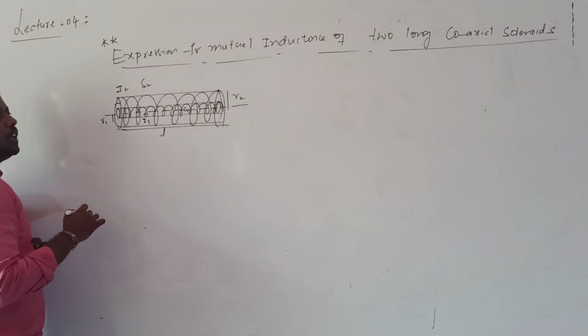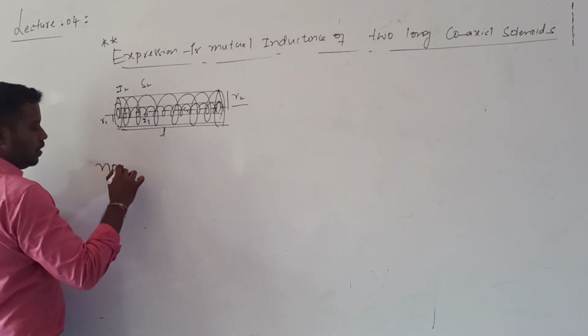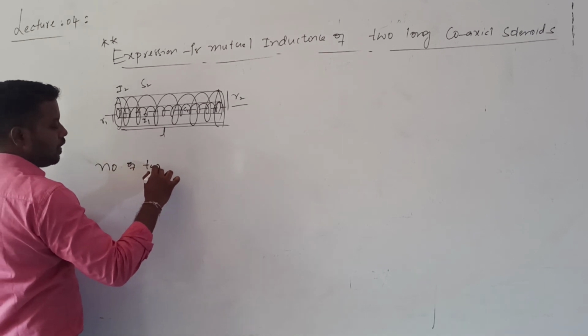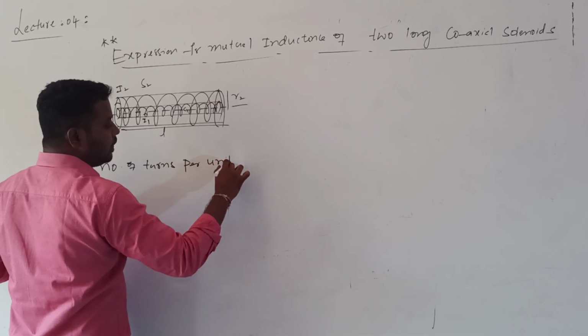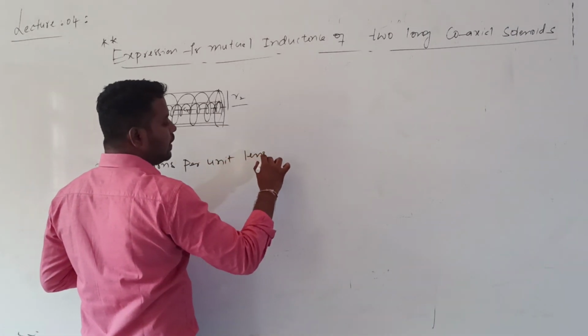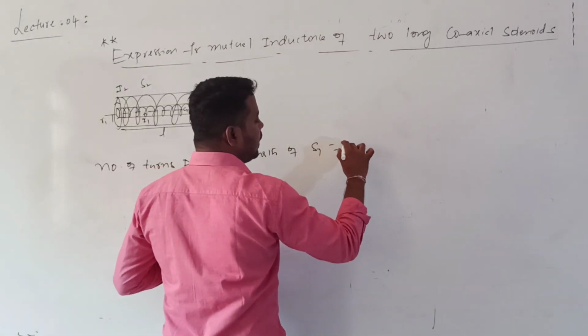And the number of turns per unit length of S1 is n1.